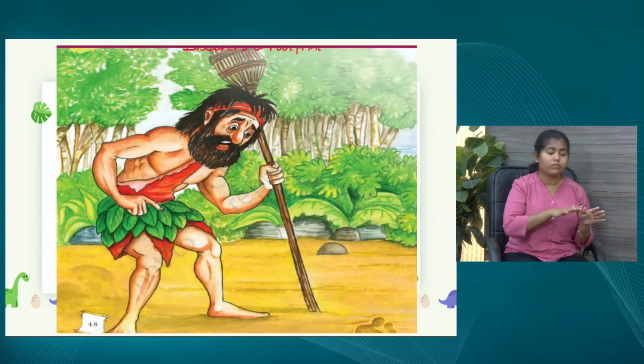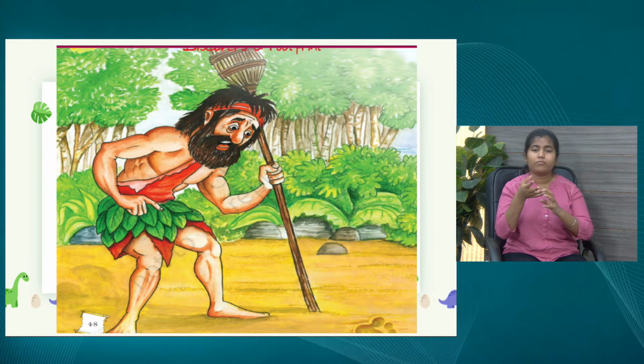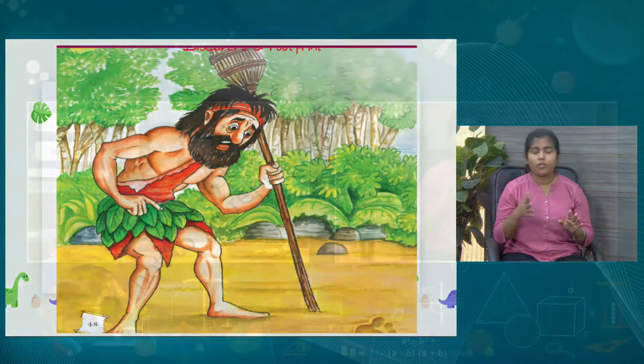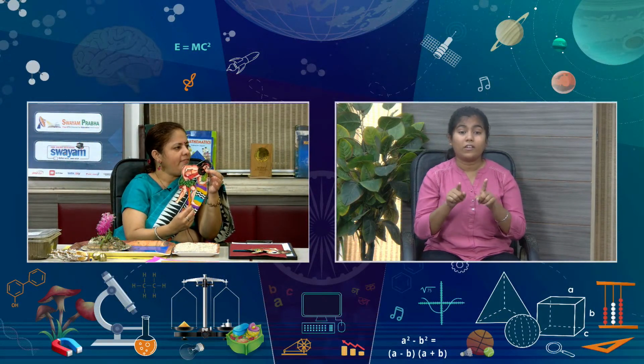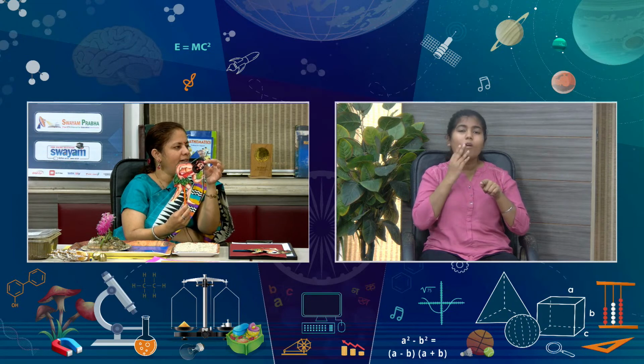Now, for our inclusive children, we have this puppet. They can touch it and feel how Robinson looked. We can even make it in tactile form and give a boundary to it. They can feel the beard and long hair. He was the only person over there, because no one else was there. And over here, you can see how he might have been feeling. Yeah, I can see.